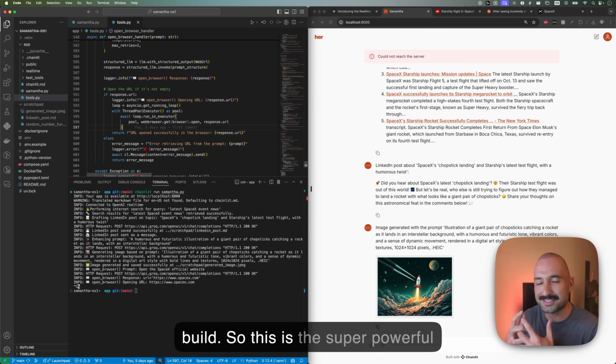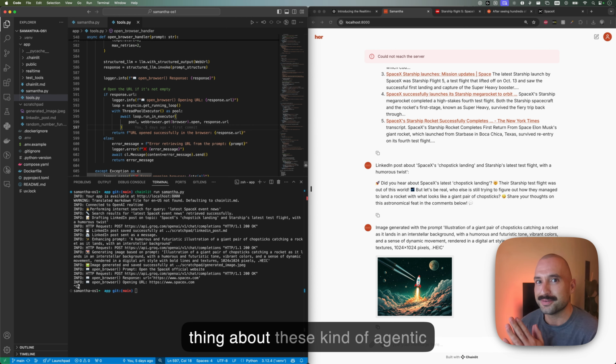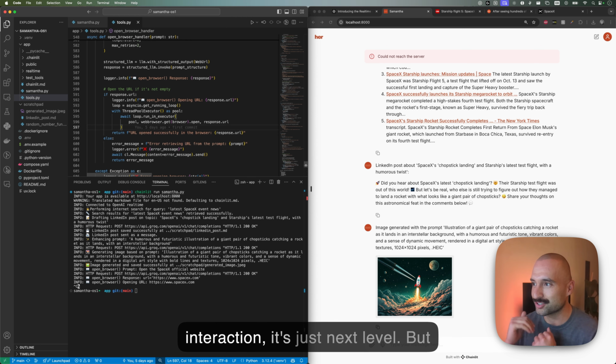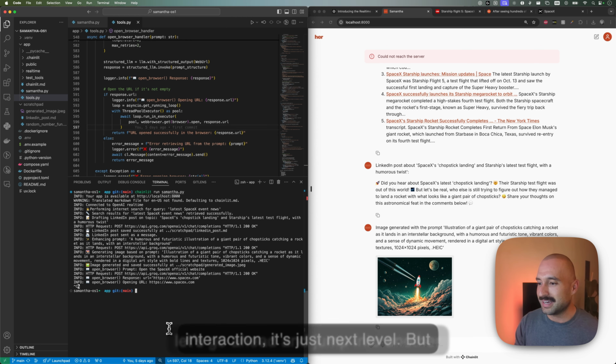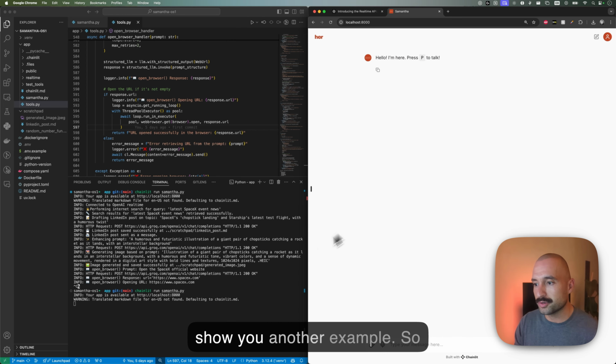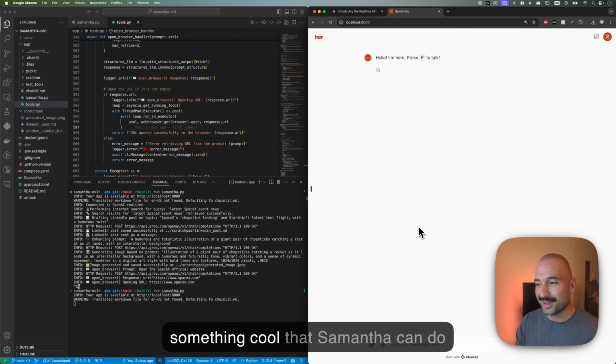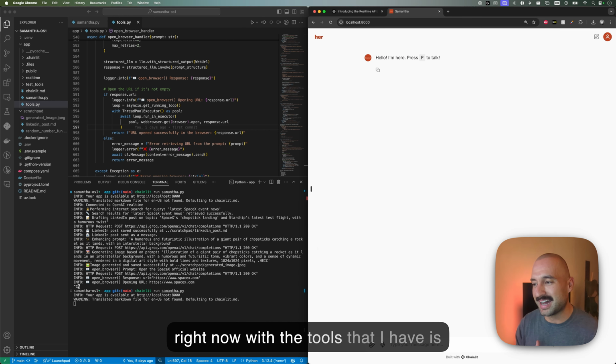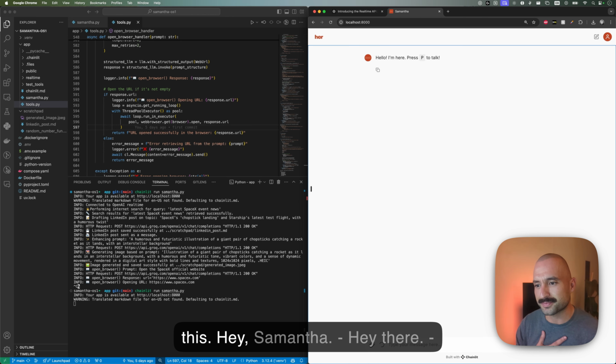So this is the super powerful thing about this kind of agentic applications, and with the real-time interaction it's just next level. But let's go ahead and jump into another demo. I want to show you another example. Something cool that Samantha can do right now with the tools that I have is this.